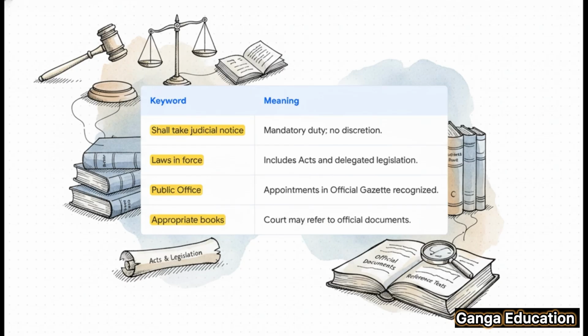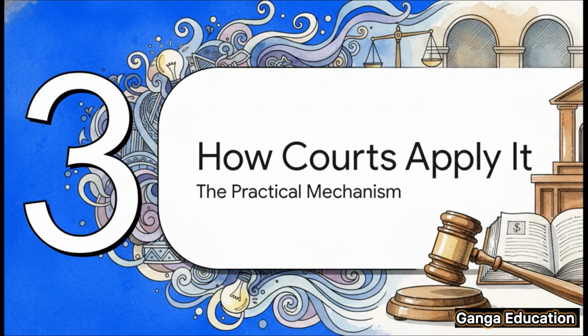Second, when the law says laws in force, it's not just talking about the big acts from Parliament. It covers everything, including delegated legislation. And finally, you'll see the term appropriate books. This just means that if the judge is ever unsure, they can just look it up in an official book or document to confirm.